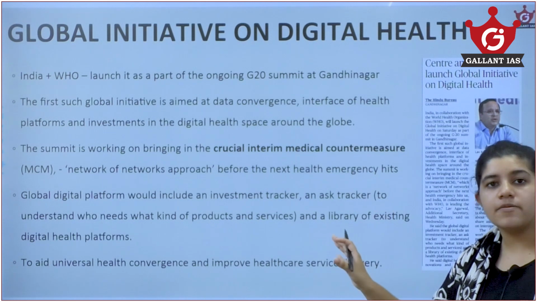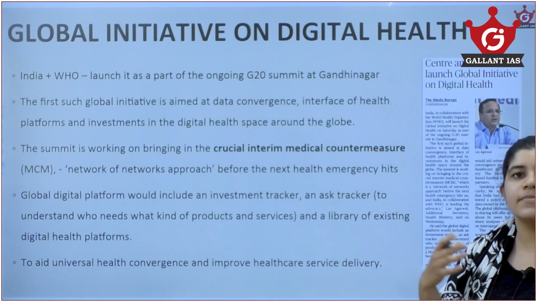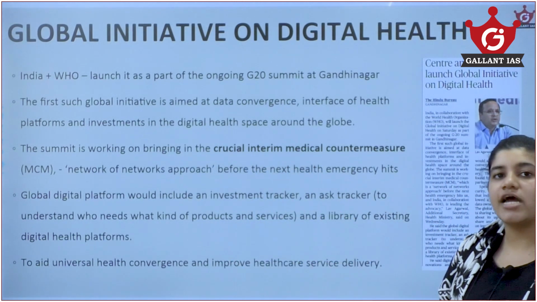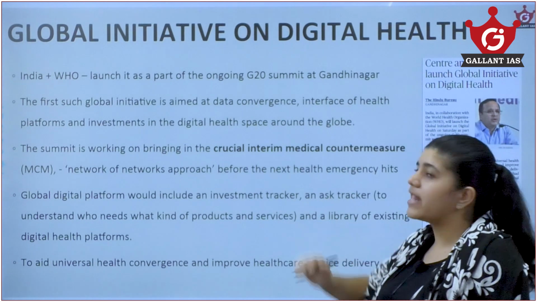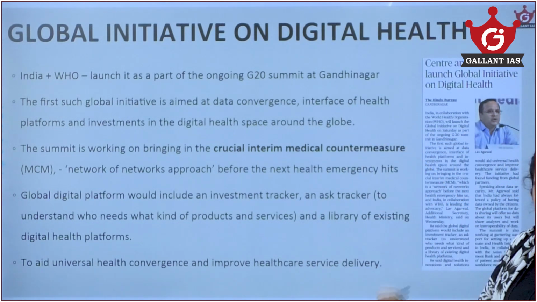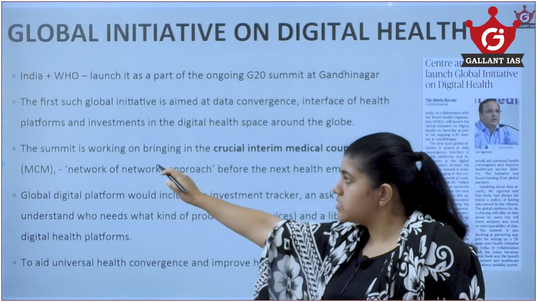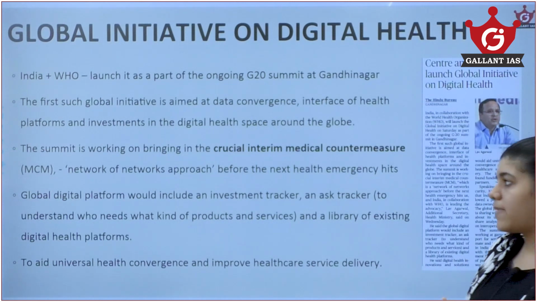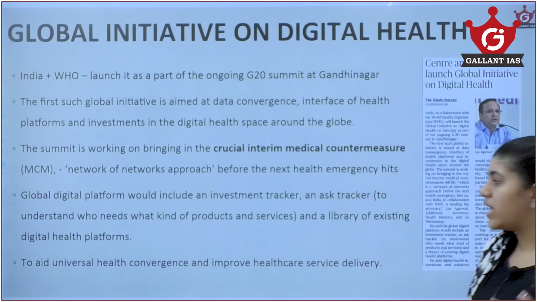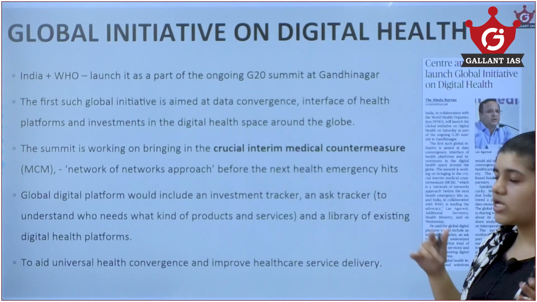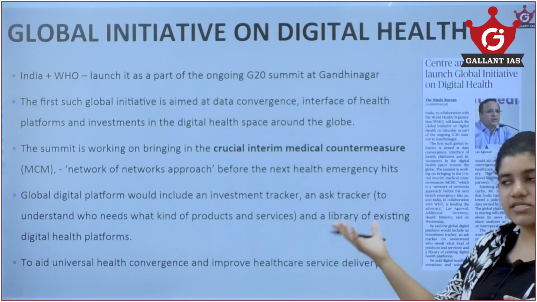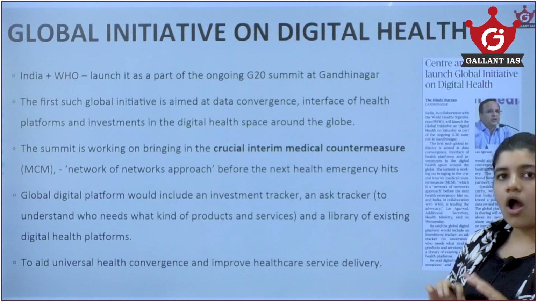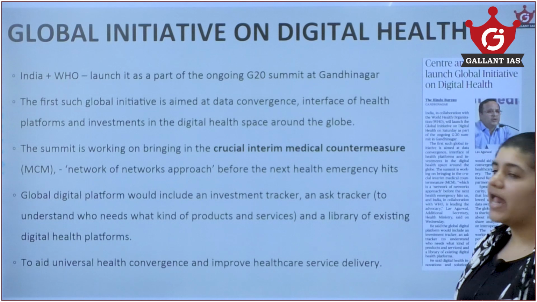So to avoid future pandemic-like situations, because with all these heat waves and global climate change, we can predict future pandemics, there is a need for convergence of health services and data convergence. That is what the summit is working to bring, a crucial interim medical countermeasure to prevent any such future pandemics. The global digital platform would include an investment tracker and a risk tracker, so that they can provide people with what they need and services can be provided correctly, and also a library of accessing digital platforms. This is all to aid universal health coverage programs and systems.